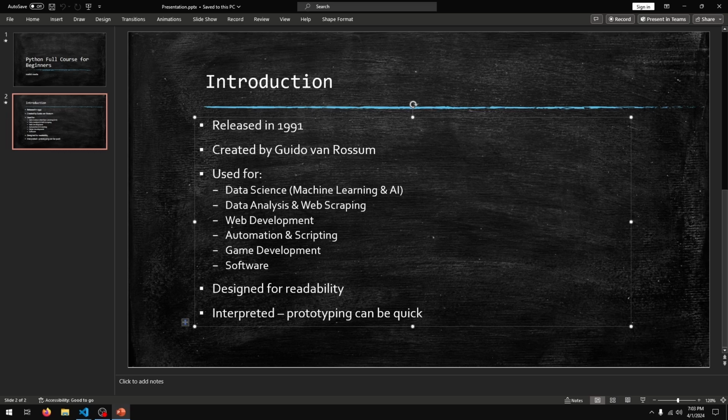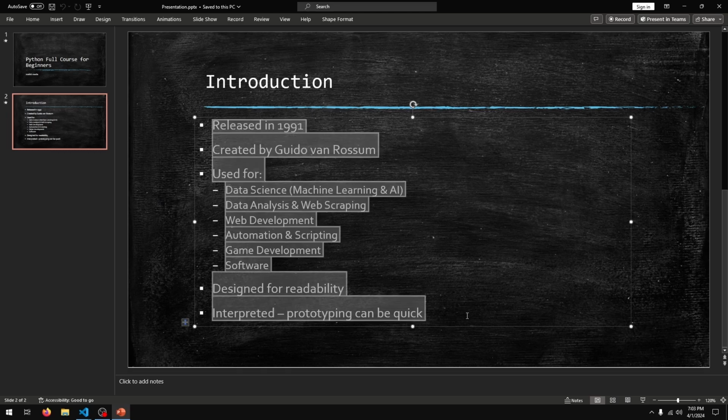Now, there are two main types of languages, compiled and interpreted. Types of languages can mean a whole number of things, but in this case, I mean how the computer runs your program. So, compiled languages are converted into machine code and stored on your computer as executables, the .exe files that you may have seen. When you run the executable file, that machine code is executed by your CPU. Interpreted languages are a little different. When you execute an interpreted language, a program called an interpreter reads your code line by line and executes it.